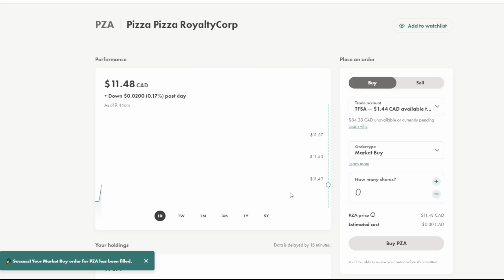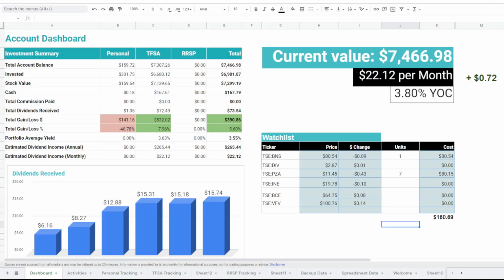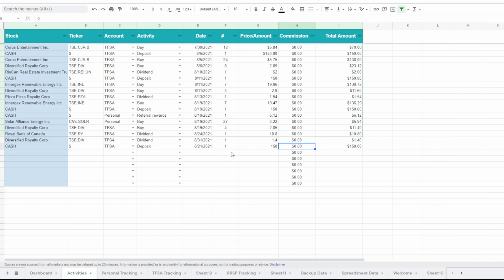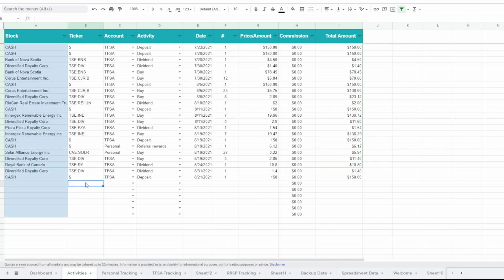Okay, so really all I would do next is wait for those stocks to come through purchasing, and then I would go down to my activities section, and I would just log those 2 stocks that I had purchased.